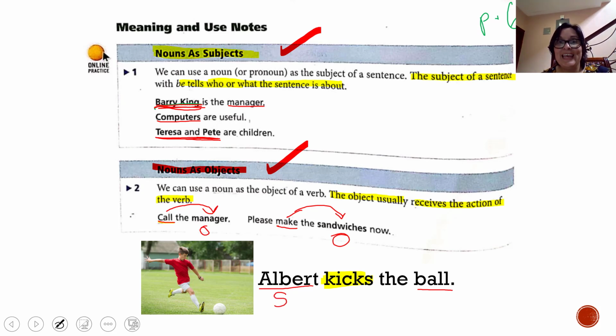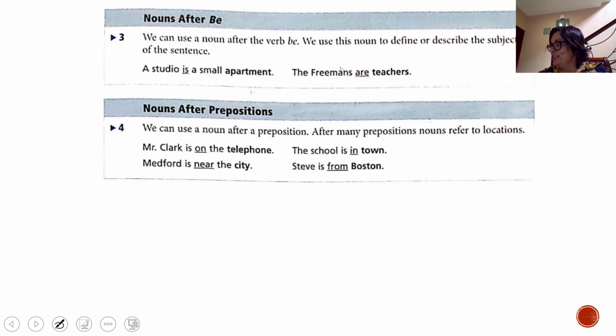Now, we said that kicks is the action, the verb. What noun is receiving the action of being kicked? The ball, right? So ball is the object, is receiving the action of the verb. Okay, subject and object. Albert is a noun, ball is a noun, Albert is the subject, ball is the object of the verb kicks. So let's continue, guys, with page 69,